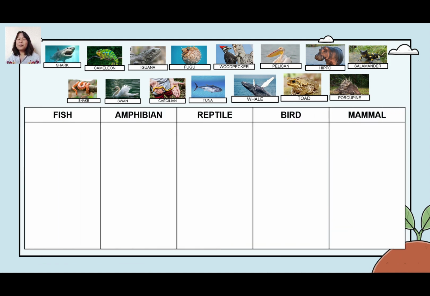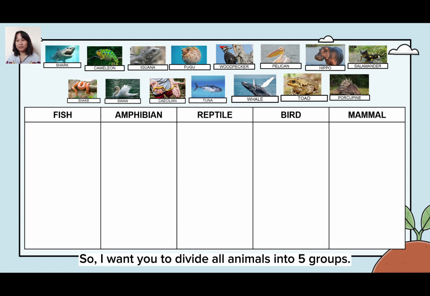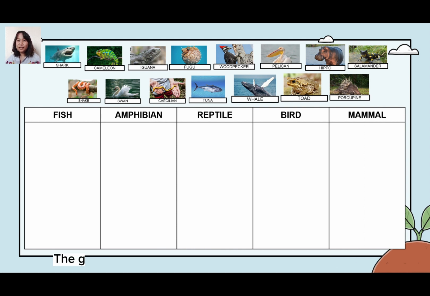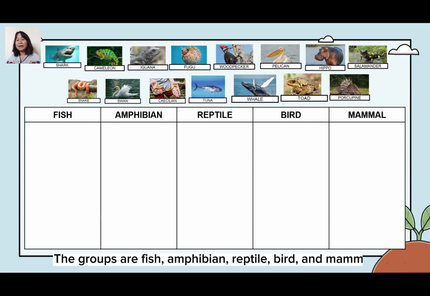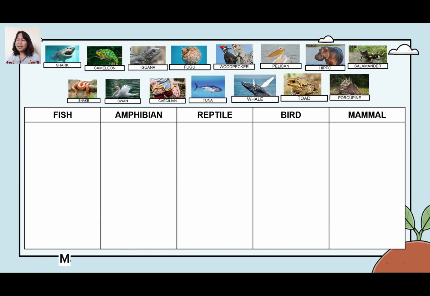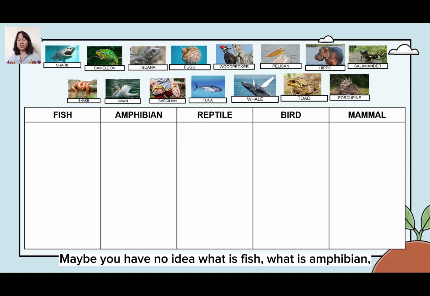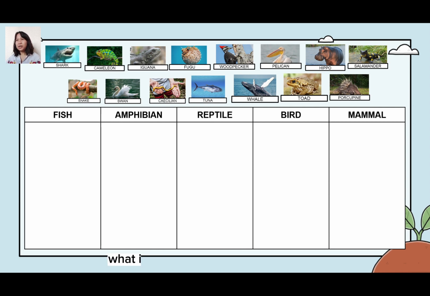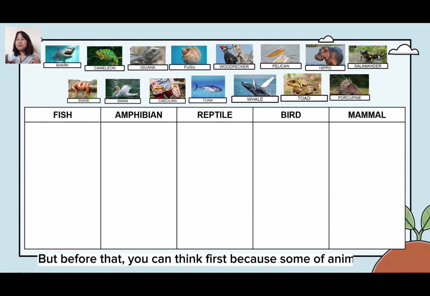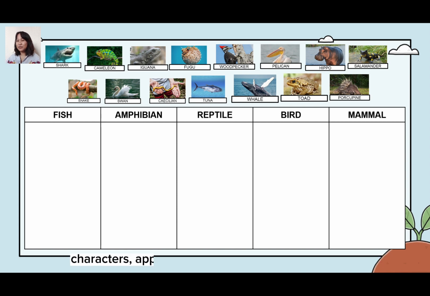Okay, so I want you to divide all these animals into five groups. The groups are fish, amphibians, reptiles, birds, and mammals. Maybe you have no idea what a fish, amphibian, reptile, bird, or even mammal is. But before that, you can think first, because some of the animals have characteristics and appearance that are the same as others.